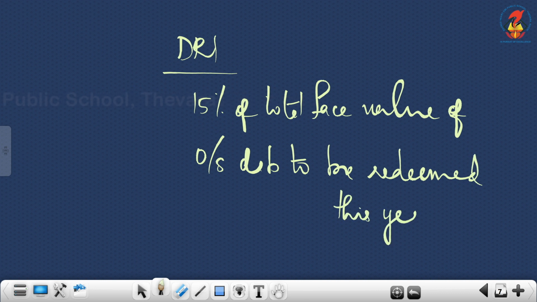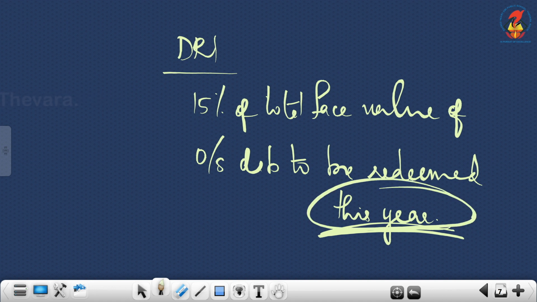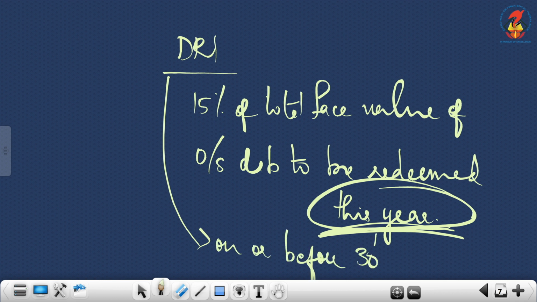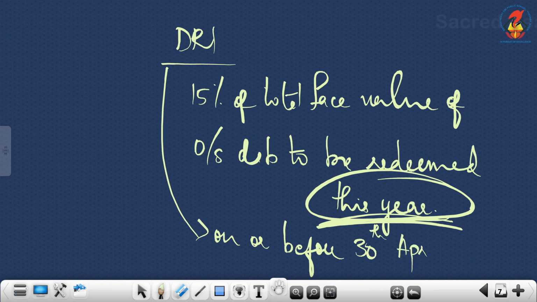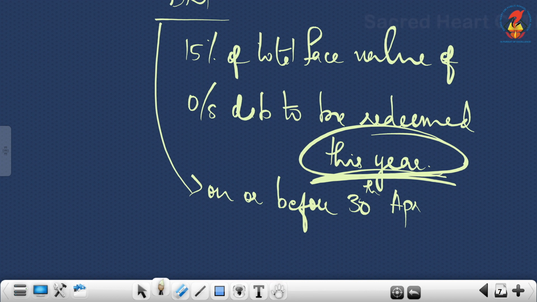So this particular term is very important, that is to be redeemed this year. And DRI must be created on or before 30th April of this year.